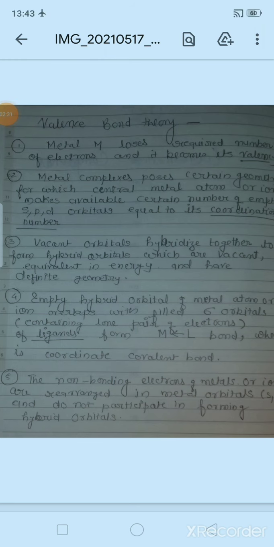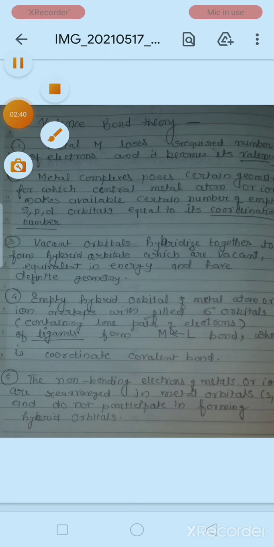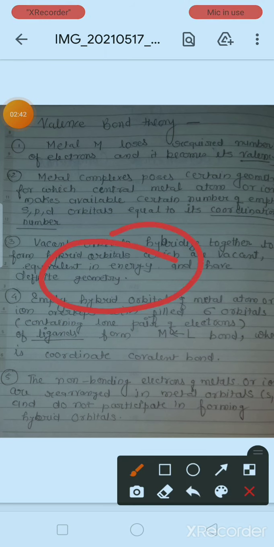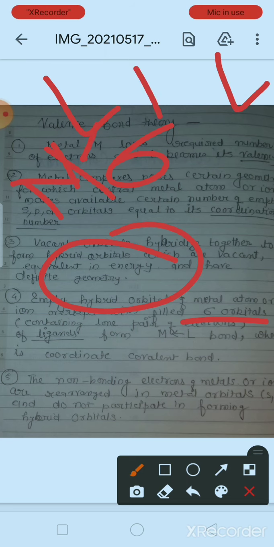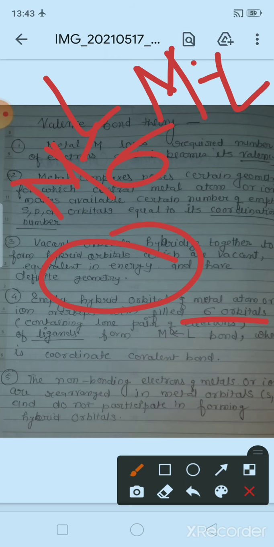Then the next thing that VBT, or valence bond theory, says is that the empty hybrid orbitals of the metal atom will overlap with the filled orbitals. Which orbitals? Sigma orbitals of the ligand. Now these ligands contain lone pairs of electrons, and they will form the ligand to metal bond. Now ligand to metal bonding will be shown like this.